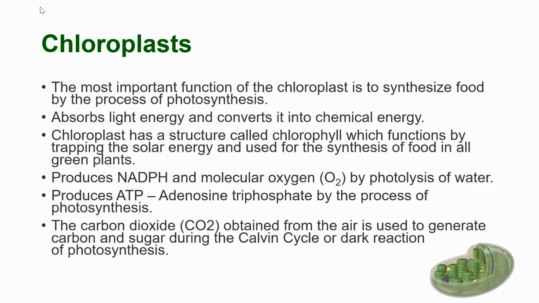Chloroplast has a pigment called chlorophyll, which functions by trapping solar energy that is used for the synthesis of food in all green plants. It produces NADPH and molecular oxygen by photolysis of water, and produces ATP, adenosine triphosphate, by the process of photosynthesis. The carbon dioxide obtained from the air is used to generate carbon and sugar during the Calvin cycle or dark reaction of photosynthesis.